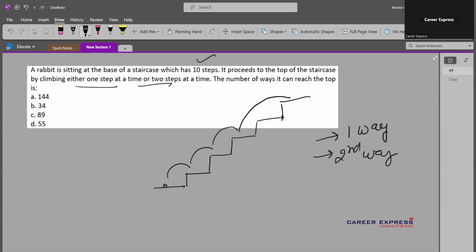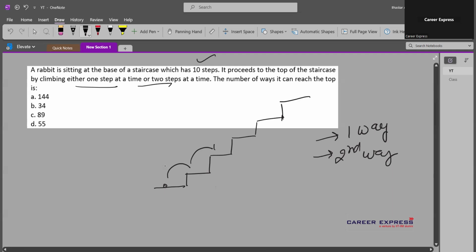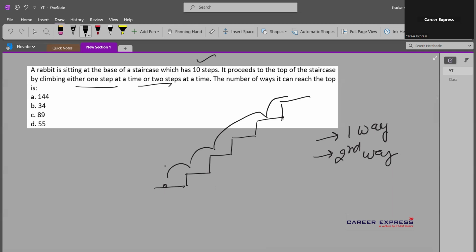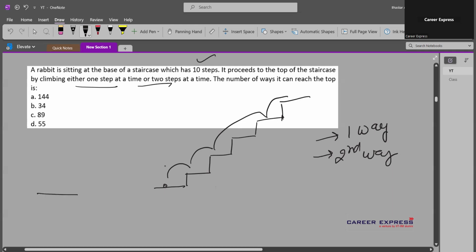There is also a possibility that the double step is this one and the last step is a single step. These two are different ways to climb the staircase, right? So I will draw both the diagrams simultaneously to make this point clearer.